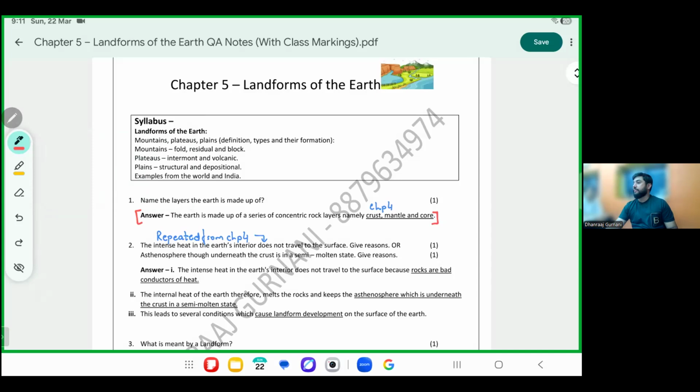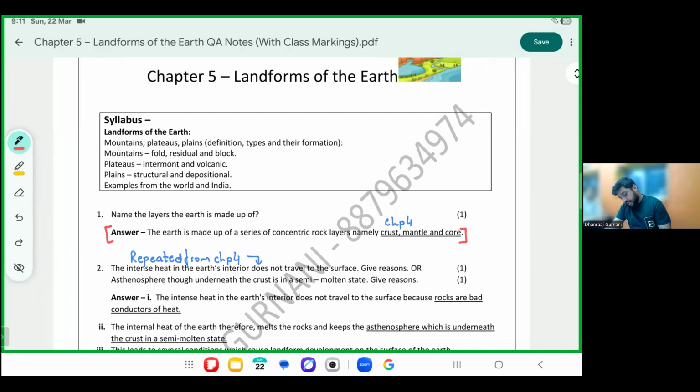Let's begin. Landforms of the earth. Speak about mountains, plateaus, and plains. Three types of landforms. Meaning, types, and their formations. 3 into 3, approximately 9 types of answers. Right?